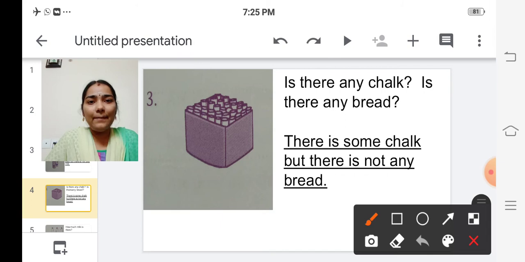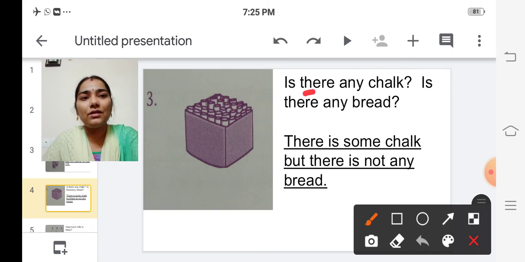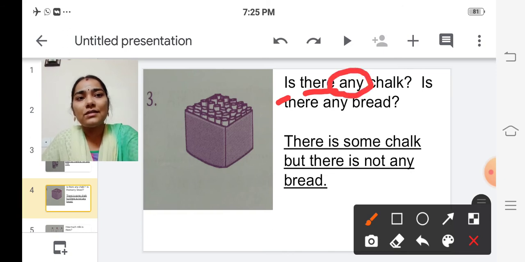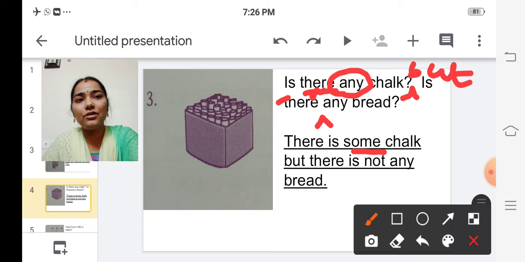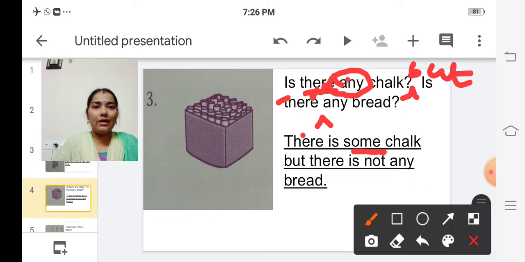So it is not a bread. So what we have to answer? Try it. There is. So here there is. Replace this any by some. There is some chalk. What we have to put here? But there is not. Here what we have to put? Not. But there is not any bread.